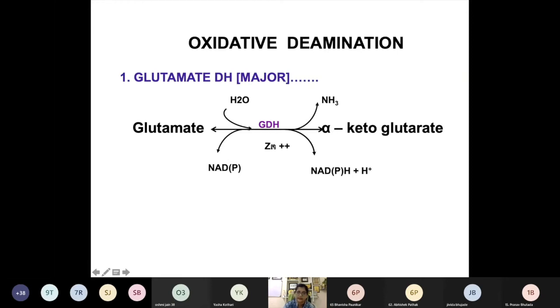Now this enzyme glutamate dehydrogenase, which type of reaction is it? Can you tell me? Is this reaction reversible or irreversible? Reversible.